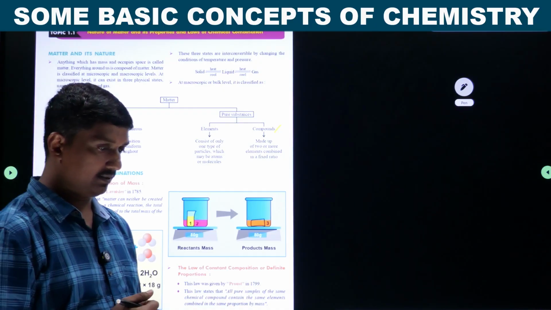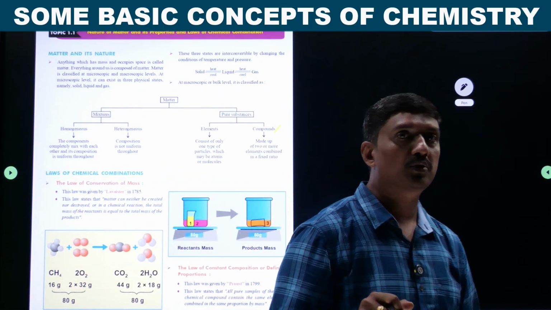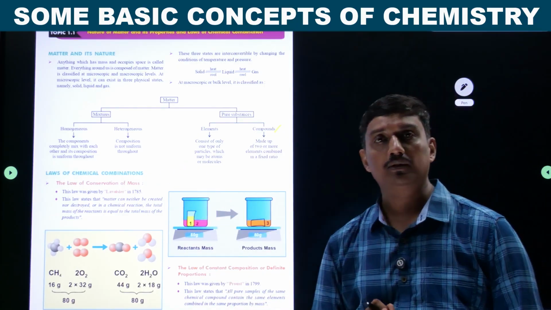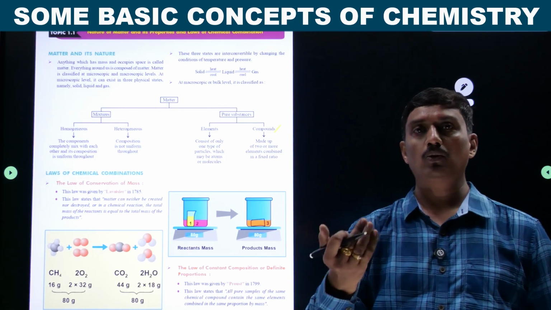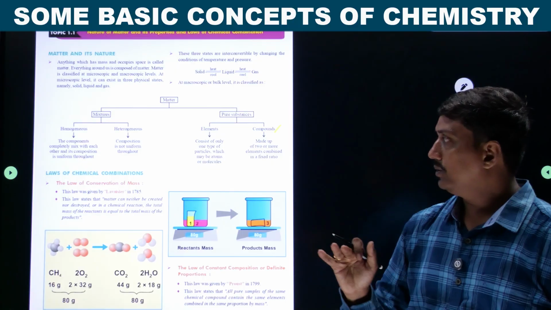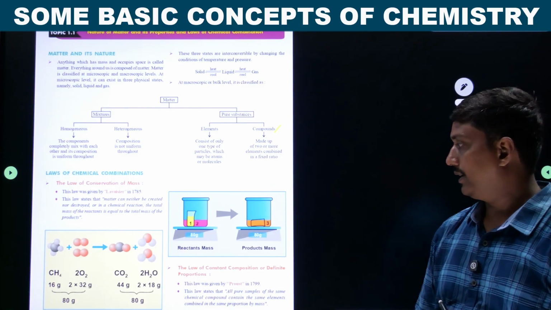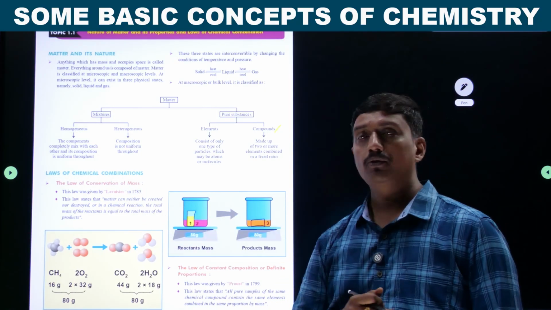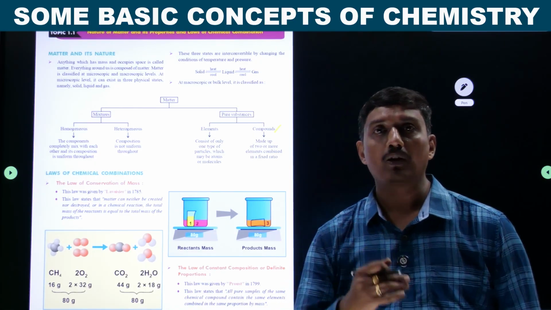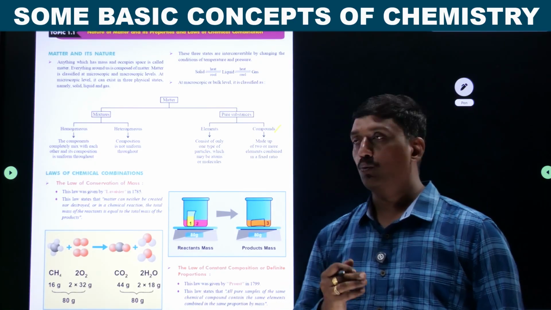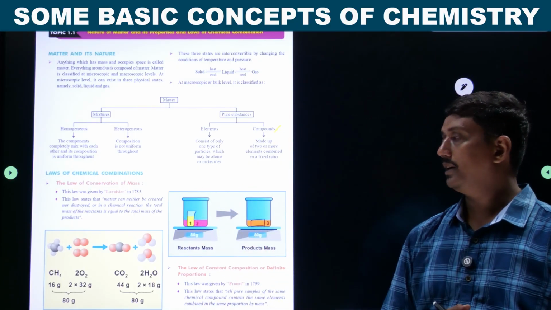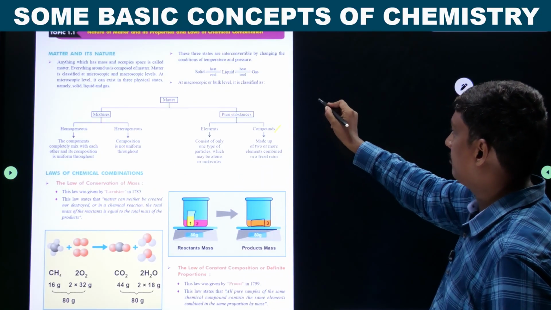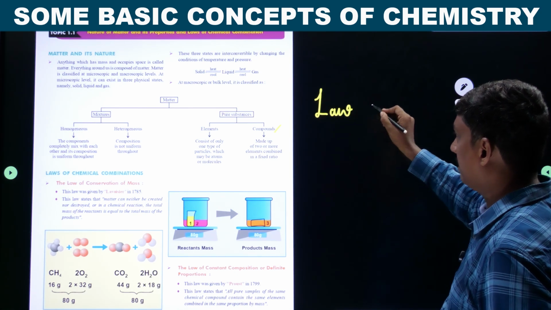There are different reasons. Mainly, if you take any chemical reaction, it should follow either any one of the laws, or it should follow all the laws. So these laws are classified, mainly the law of conservation of mass. This law was proposed by Lavoisier in 1785. What is the meaning of the law of conservation of mass? This is a basic law.